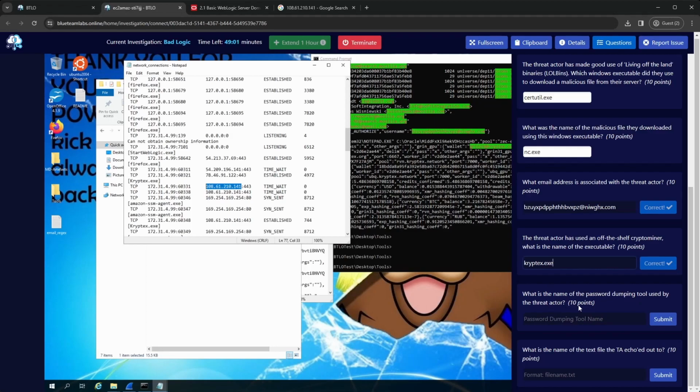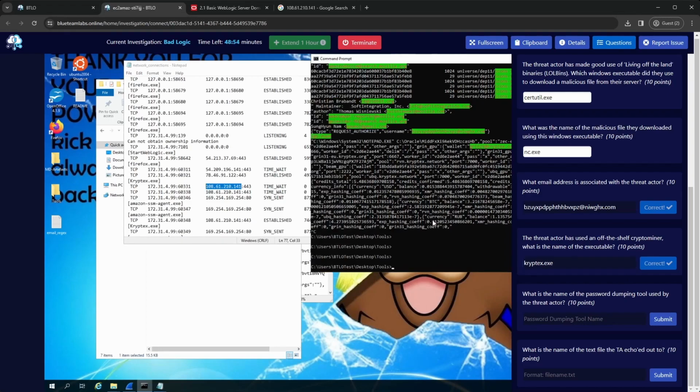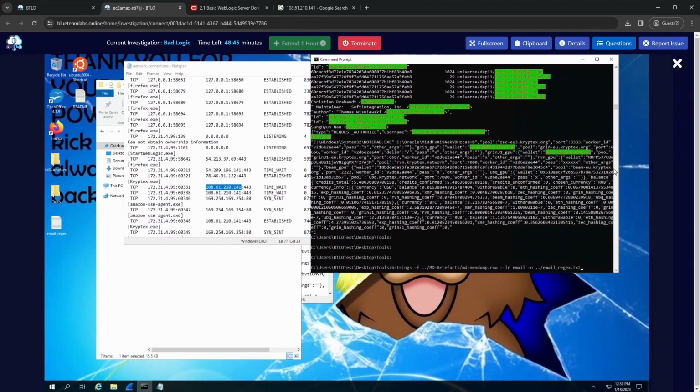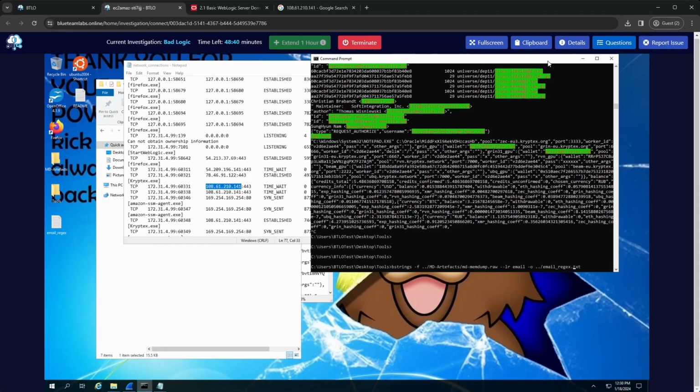So next, what is the name of the password dumping tool used by the threat actor? In my head, I'm immediately going, let's go and dump for PowerShell.exe, because we know that's what the shell was working on. So let's give that a go. I'm going to let that run, because it takes a long time, and I want to verify that's not the correct answer. There could be other things on the file system from the acquisition, perhaps, but I'm not too sure. It seems like a good route to go for me.